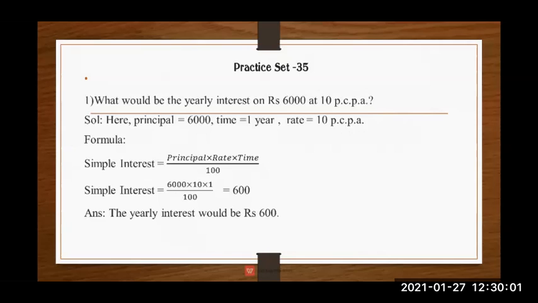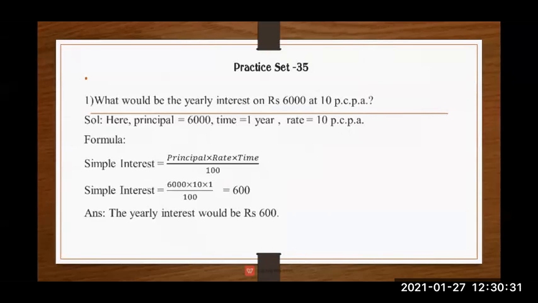The formula for simple interest is simple interest equal to P into R into T upon 100. I have spelled the shortcut, but you have to write the full form: principal into rate into time upon 100. You use this formula after you have written all the details of principal, time, rate.